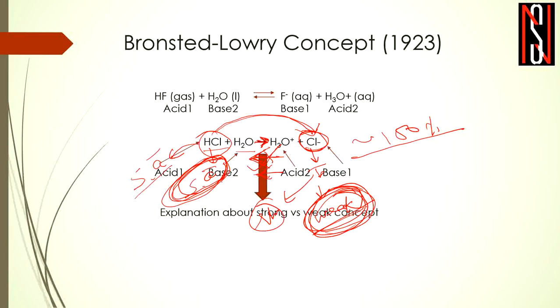So from this generalized conclusion we have come to the concept, the explanation about strong versus weak, and through this concept we have come to the conclusion that the weaker an acid, the stronger its conjugate base, or the weaker the base, the stronger its conjugate acid. So if we say it once more: if an acid is weak, its corresponding conjugate base will be strong; if a base is weak, its corresponding conjugate acid will be strong; or if an acid is strong, then its conjugate base will be weak; if a base is strong, then its conjugate acid will be weak. Okay.